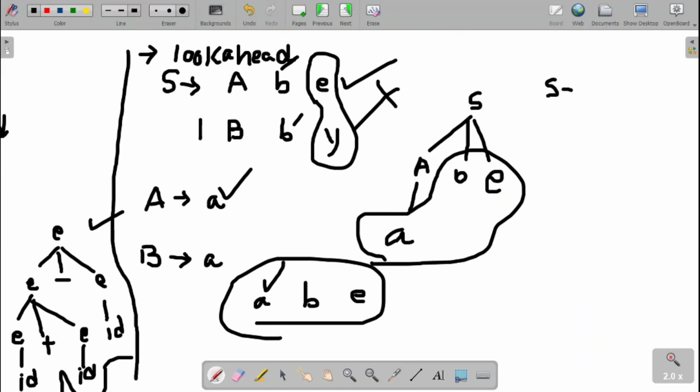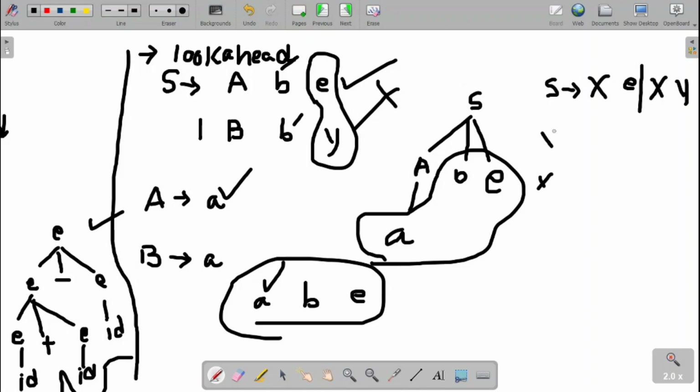To handle this look ahead case, the grammar can be written as S derives, let it be X, E, or X, E, or I can have your Y and the Y. Then this X can be, let me rewrite it, let me erase this one, it is XE or XY.